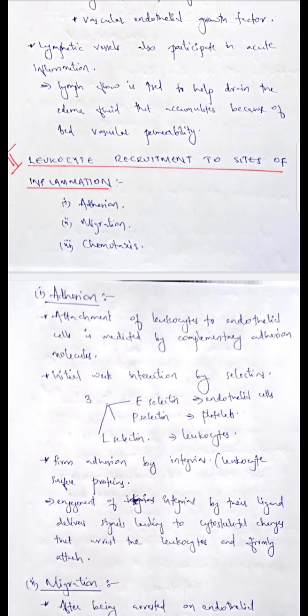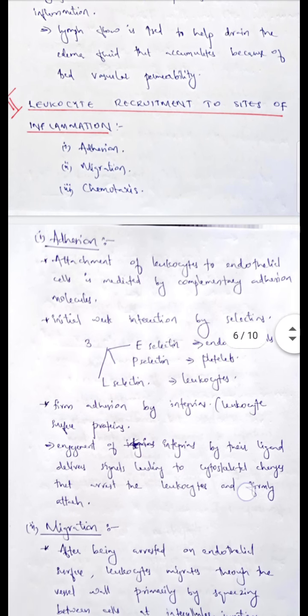Second step is leukocyte recruitment to the sites of inflammation. It includes 3 processes, that is adhesion, migration and chemotaxis. Adhesion is the attachment of leukocytes to the endothelial cells and it is mediated by complementary adhesion molecules like selectins and integrins. Initial weak interaction is by selectins. There are 3 types of selectins: E-selectin, P-selectin and L-selectin. E-selectin is in endothelial cells, P-selectin in platelets, L-selectin in leukocytes.